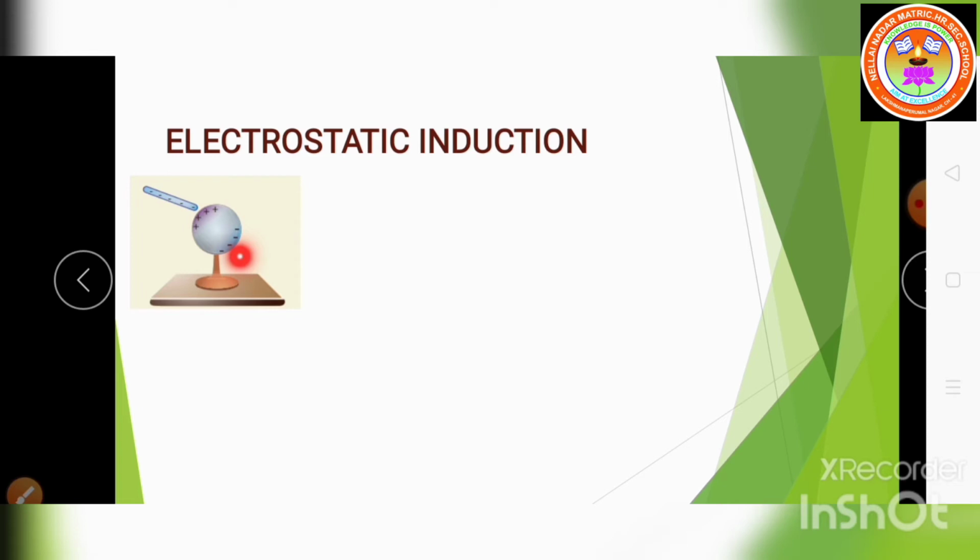As a result, the positive charges are induced near the region of the charged rod, while the negative charges are on the further side. If you see here, before introducing this charged rod, the free electrons were distributed uniformly on the surface of the conductor. So here the net charge is 0.